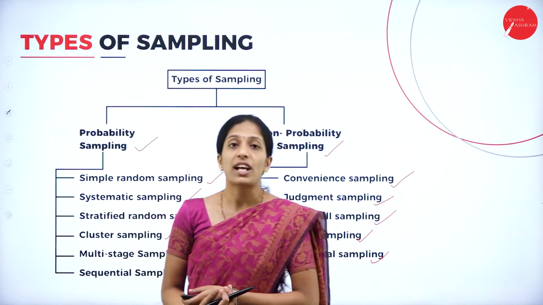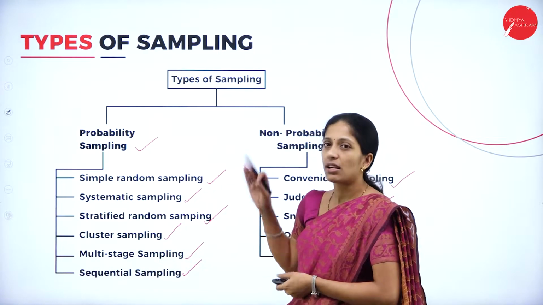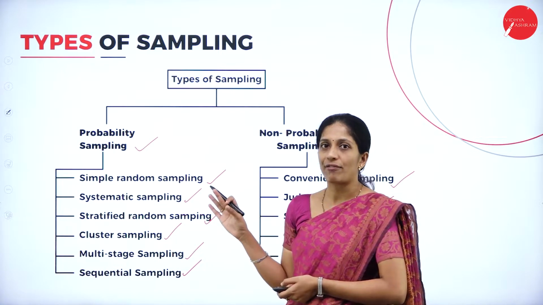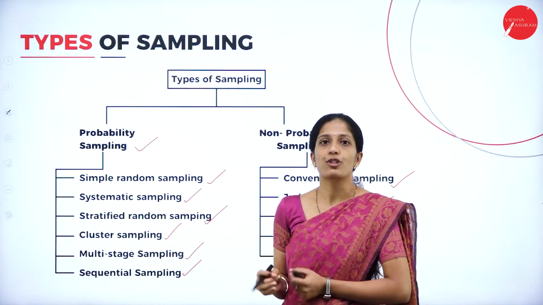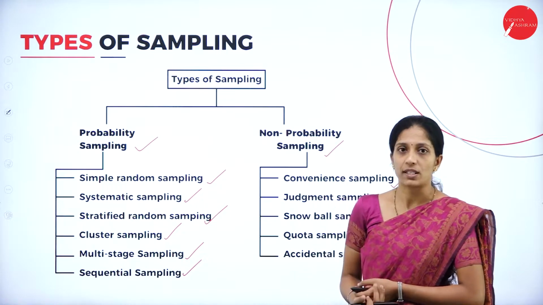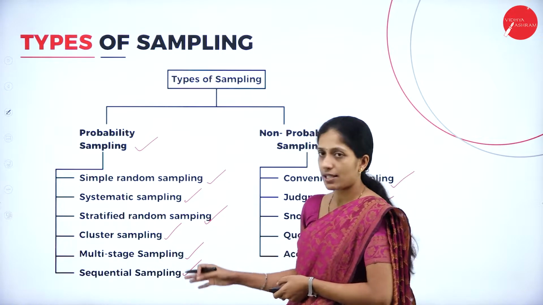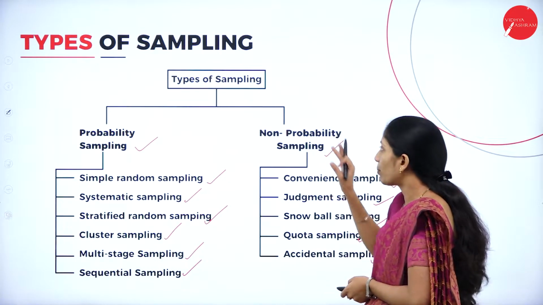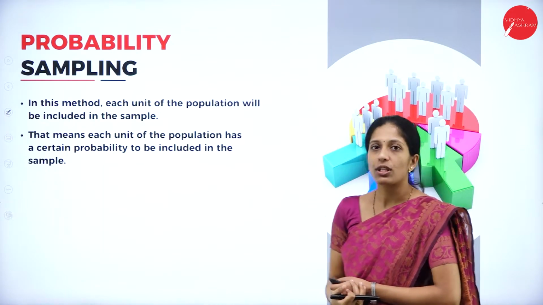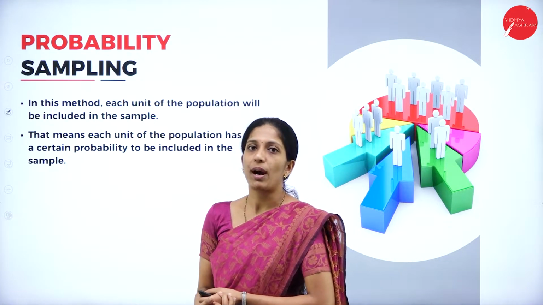So these are the various types of sampling methods. The main thing you have to remember is that it has been divided into 2 main types, that is probability sampling and non-probability sampling. Let us discuss one by one, all the types of probability sampling and then all the types of non-probability sampling. Now first coming to probability sampling.